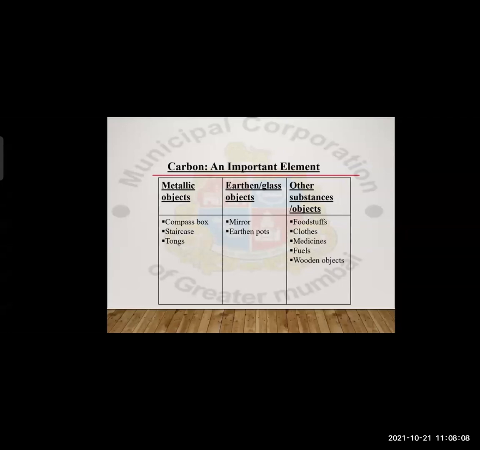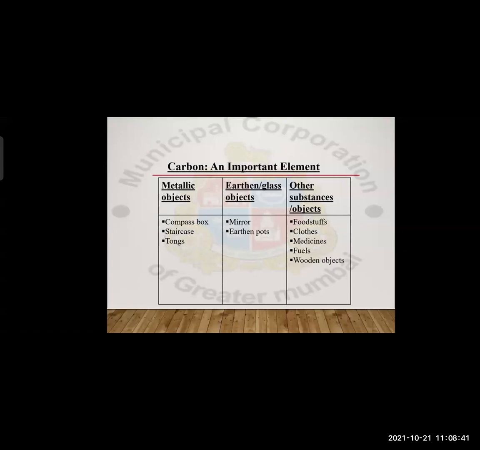Here three kinds of substances are given: metallic objects, earthen or glass objects, and other substances or objects. The first one is metallic: the compass box we use, staircases, and tongs which we use in our kitchen for handling things. Then earthen and glass objects, like a mirror, and earthen pots also we use.